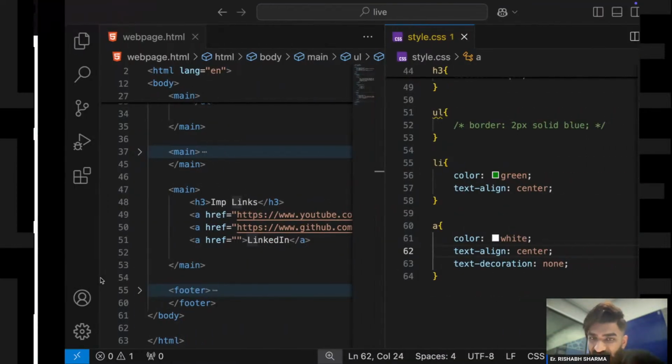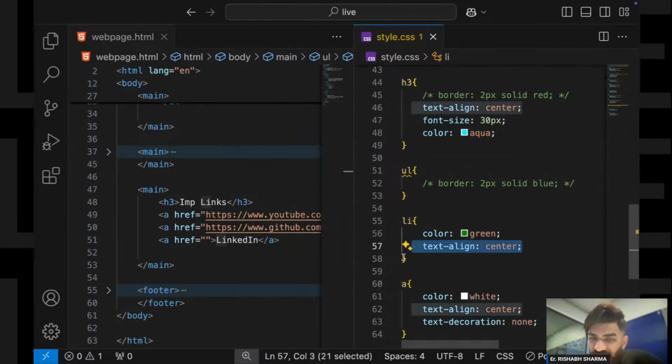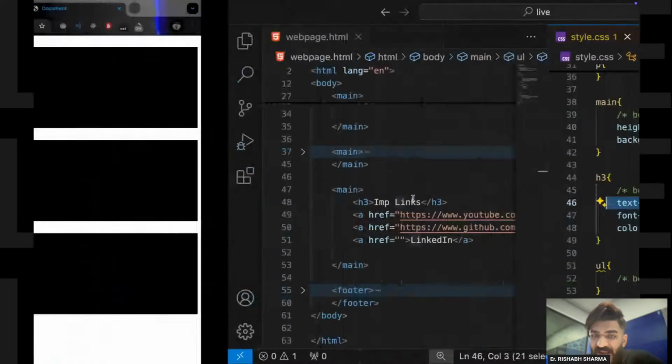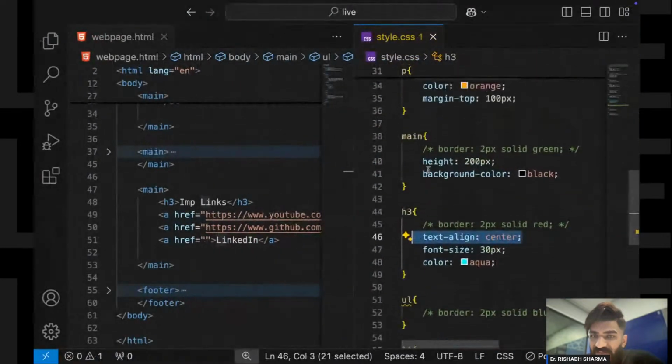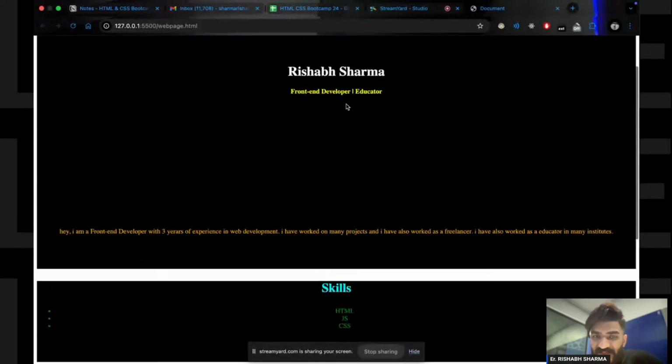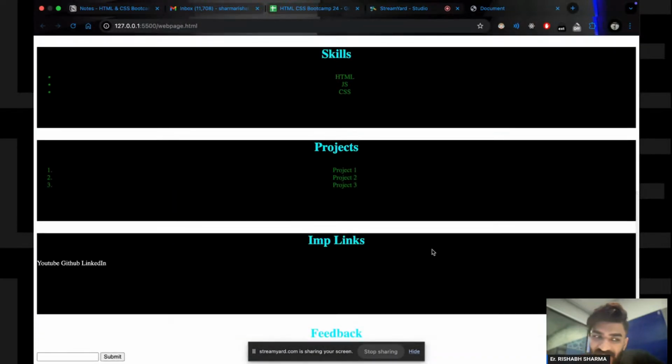Because as you can see, I have applied text align center over here and my text is in center, right? Also, I have applied text align center over here, and this paragraph also is in center, right? But why didn't it work on these links? Any idea, guys? Why are these links not getting in center?